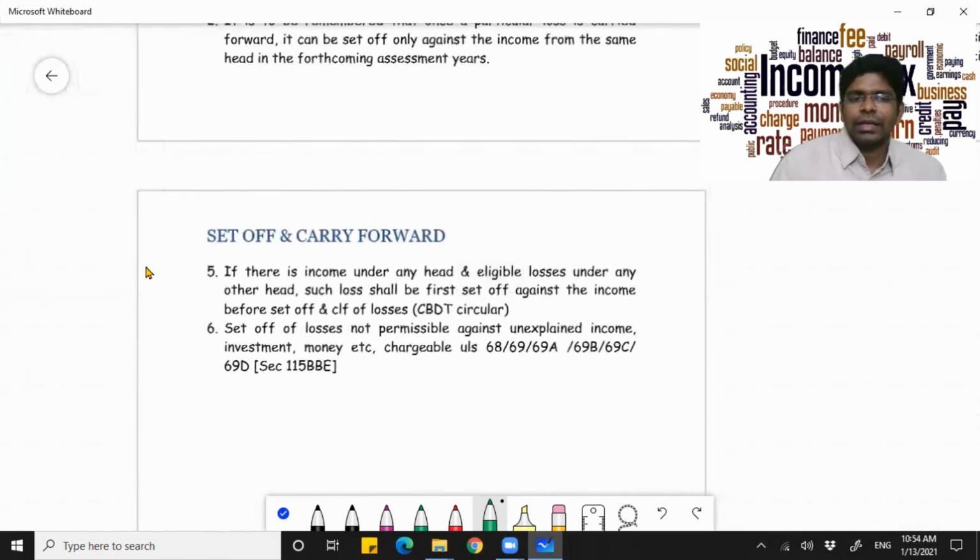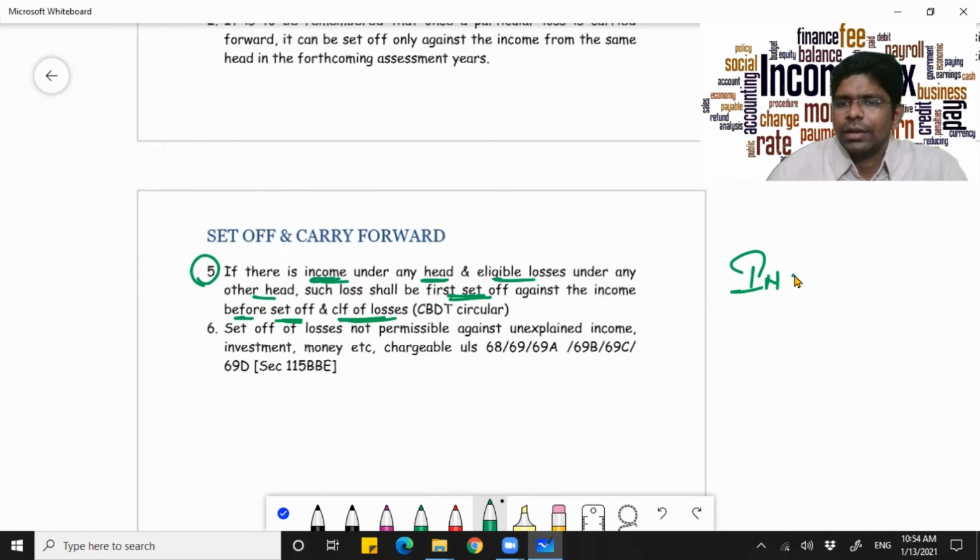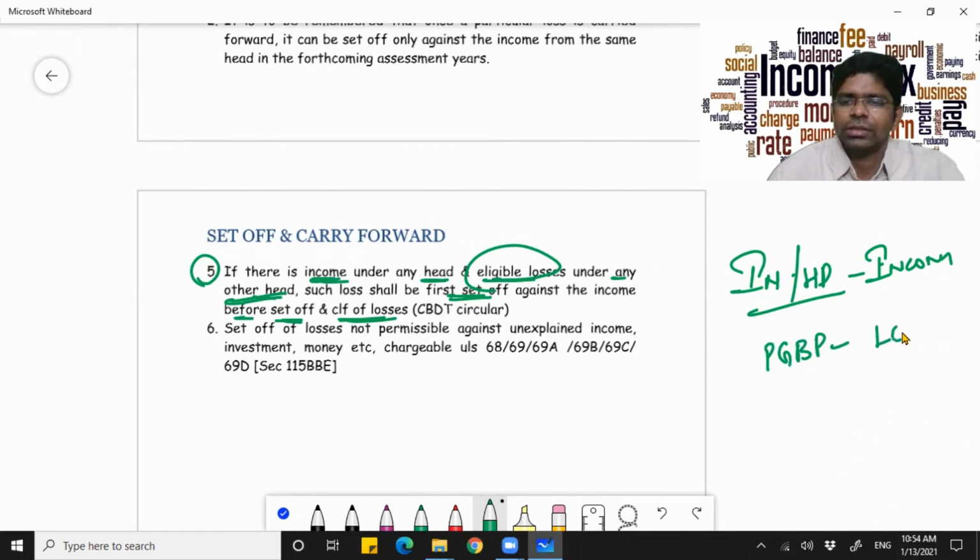And then if there is income under any head and eligible losses under any other head, such loss shall be first set off against income before set off and carry forward. For instance, I'll repeat it again. If there is income under one head, say you've got an income under HP, and you've got eligible losses under any other head, now you've got PGBP, you've got a loss here.